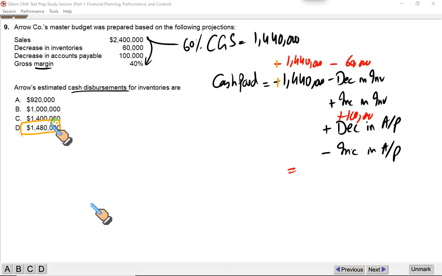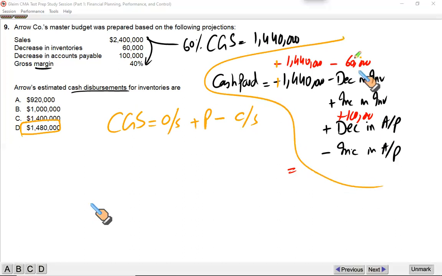If this looks a little twisted, then you can use the conventional accounting approach. What you're going to do is break down your CGS into opening stock plus purchases minus closing stock, right? Forget about it if you find it a little difficult. Then just apply the conventional accounting approach, T account format. It will help you find out and get the right answer.